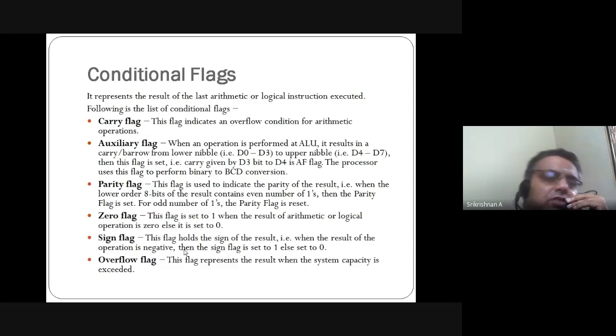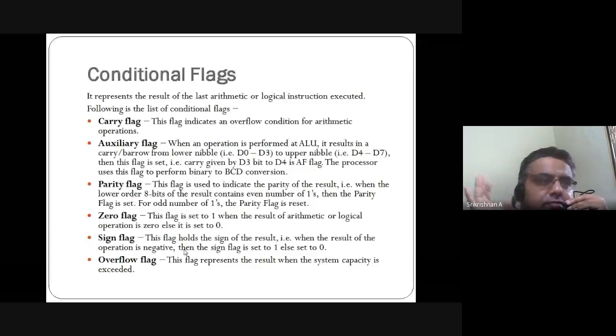So the parity flag is reset, that is PF equal to 0. Like that, if the number of ones in the bits is even, the parity flag is set. If the number of ones is odd, the parity flag is reset.